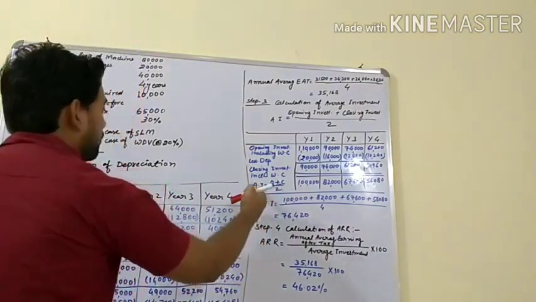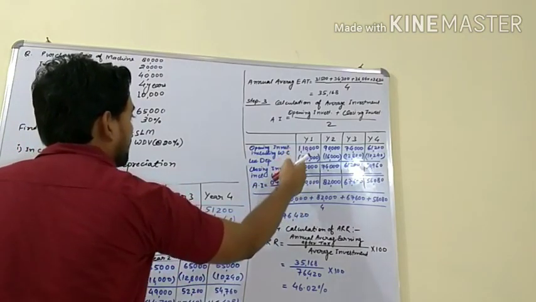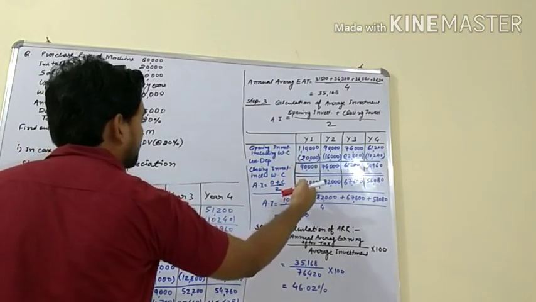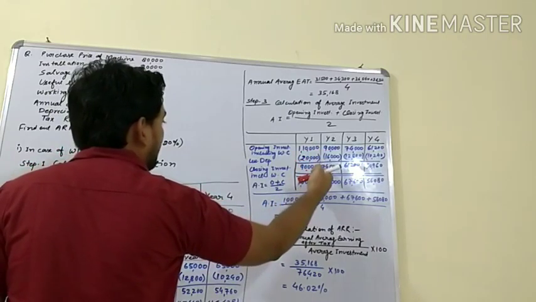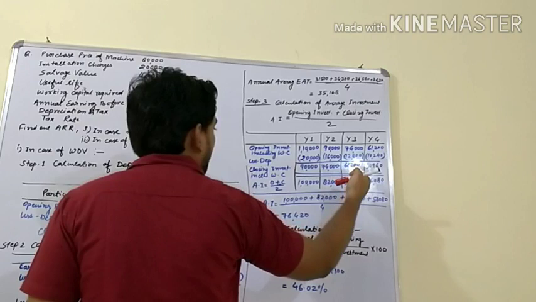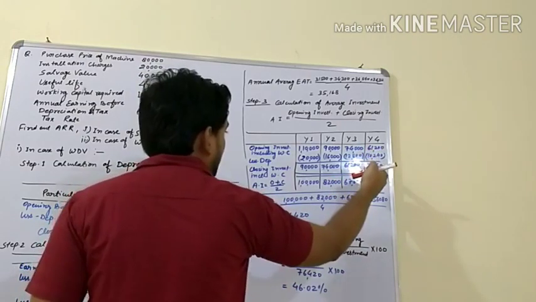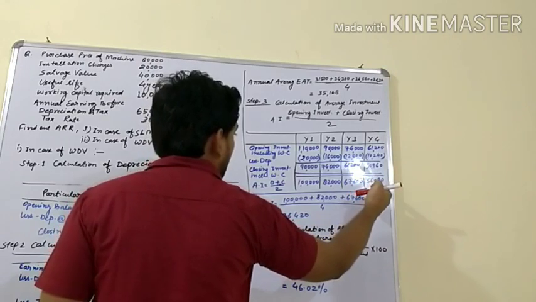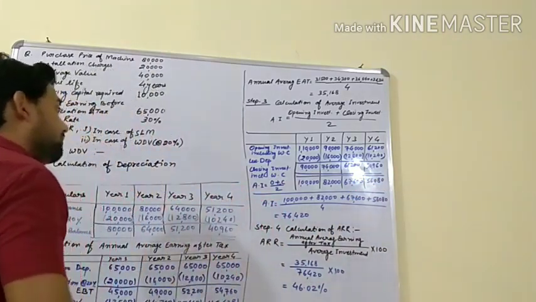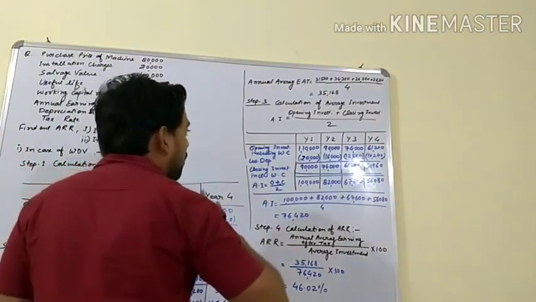What you have to find now? Average investment, opening plus closing by 2. 1,10,000 plus 90,000 divided by 2, that is 1,00,000. 90,000 plus 74,000 divided by 2, 82,000. 74,000 plus 61,200 divided by 2, 67,600. 61,200 plus 50,960 divided by 2, 56,080. But this average investment is for each of the 4 years.